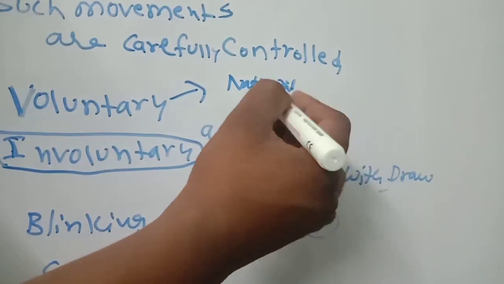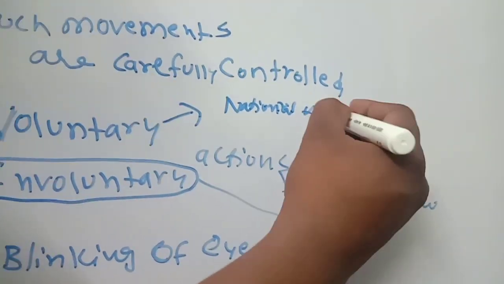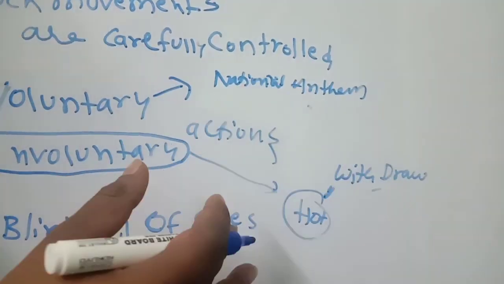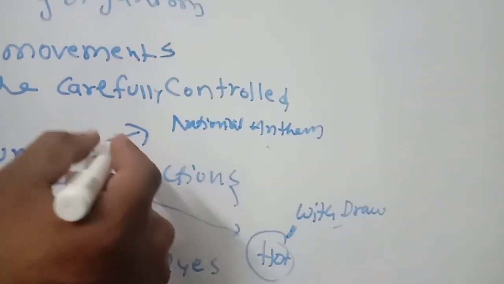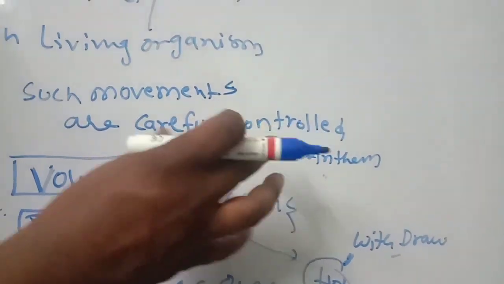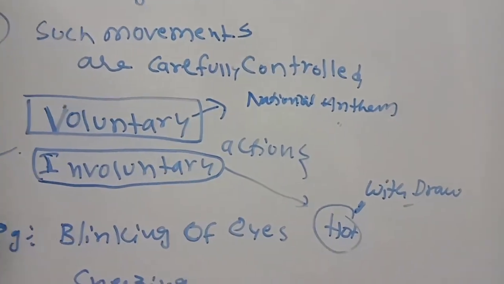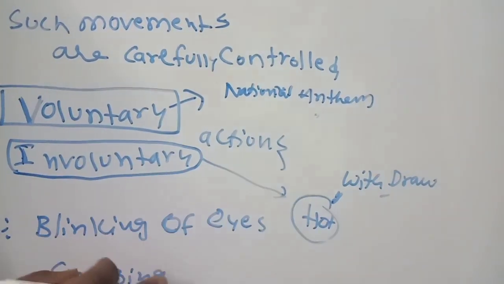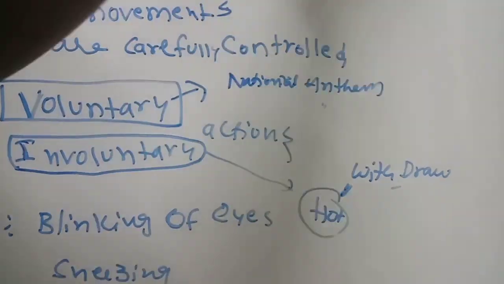You will stand and give respect to the flag and the national spirit. That kind of standing because of the national anthem is called a voluntary action. If you touch any hot object, you withdraw your hand, that is called an involuntary action. So these are all reflex actions.